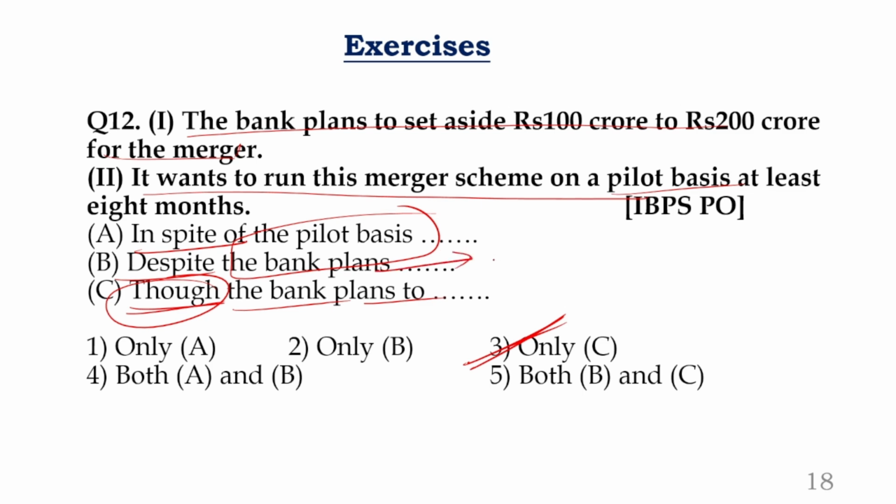And the second one is absolutely out. There is subject verb agreement here. We cannot use subject verb agreement with despite. See how logically they have given. And this was also given in one of the IBPS PO papers.